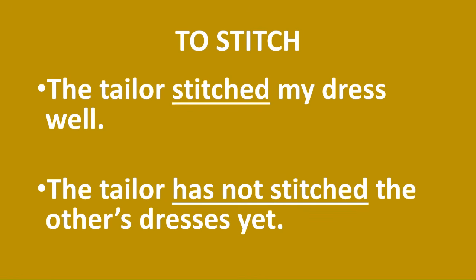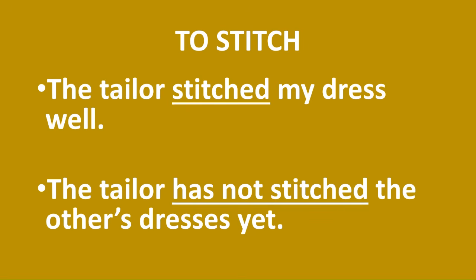Here we have the verb stitch. Past tense is stitched. Past participle is stitched. It's a regular verb. The tailor stitched my dress well. When he stitched, we don't know, but the action is limited to the past. If we are talking about the present, then we have to change it into the present perfect.